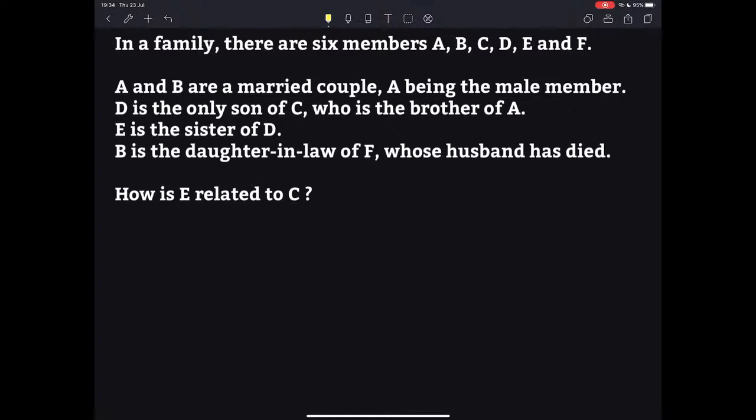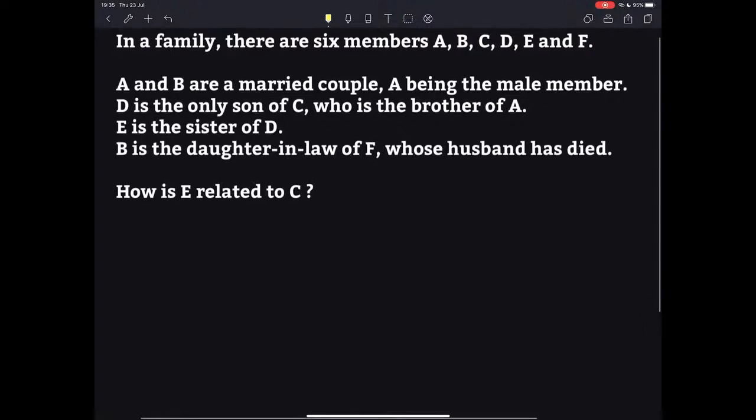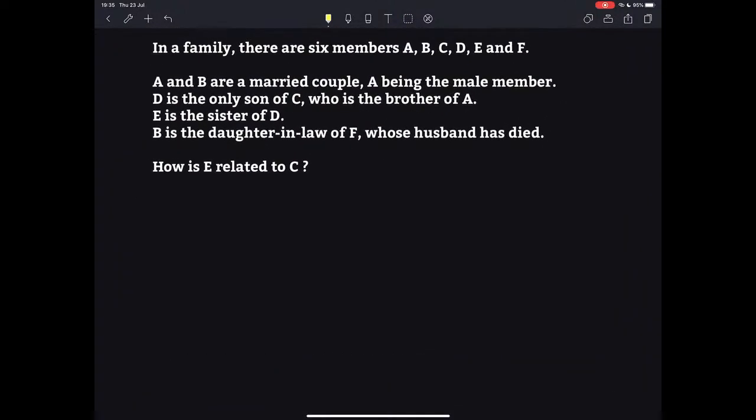Anyway, let's proceed further. Read the question and tell me what is the relationship between E and C here. I hope the question is visible. In a family, there are 6 members, A, B, C, D, E and F. That is the number of members in the family. A and B are married couple. Let us try to write this down. A being the male member, this is the husband and this is the wife.